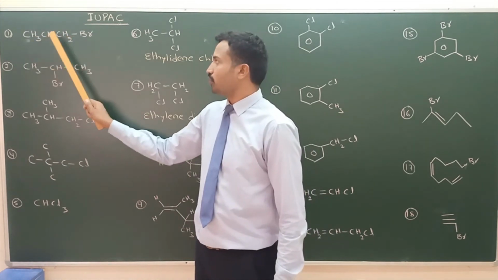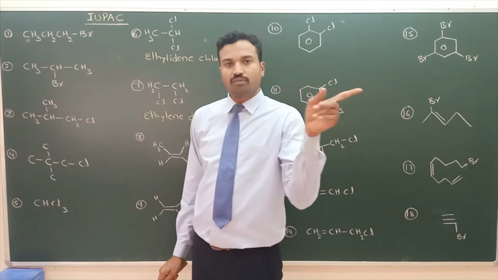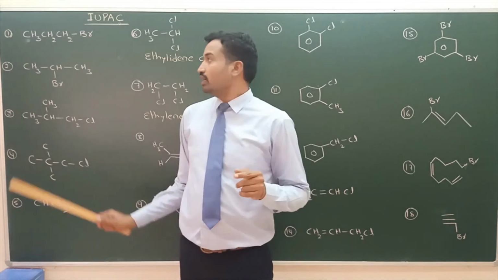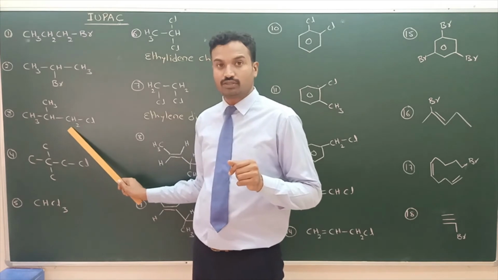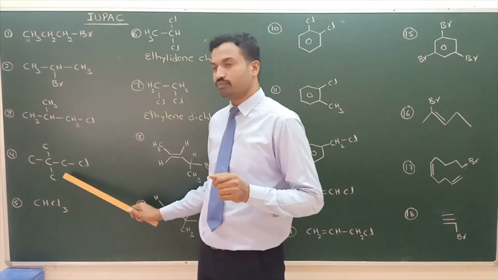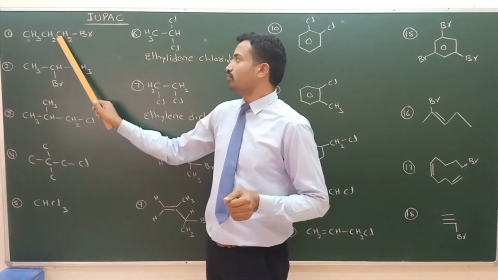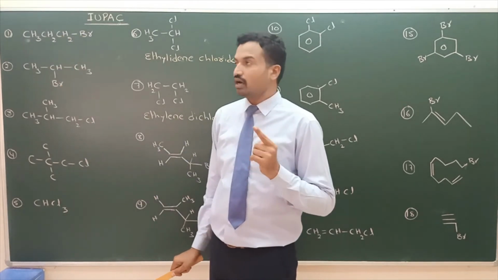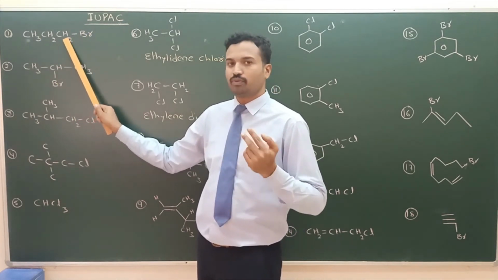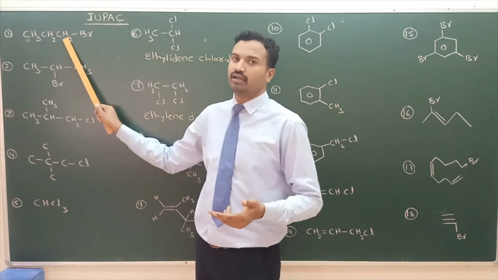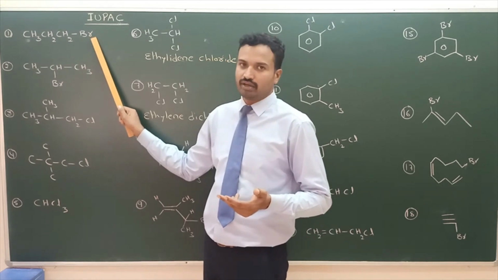Common name n-propyl bromide. We discussed what is n, what is iso, what is neo. Carbon chain, straight chain form is n. If a CH branch is there, iso, like this, Y shape is iso, cross shape is neo. We discussed this in the first period. Now we'll see the example. Here 1-bromopropane is the IUPAC name. Common name is n-propyl bromide. Propyl means 3 carbons, 1 hydrogen less. Propane with 1 hydrogen less is called propyl. n-propyl, straight chain, n-propyl bromide.